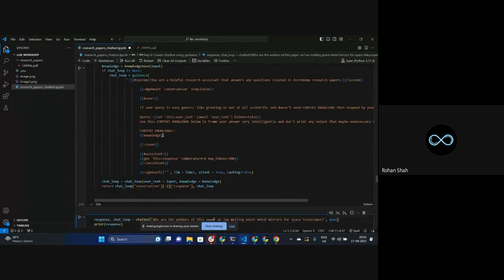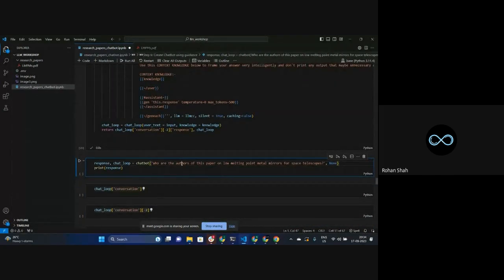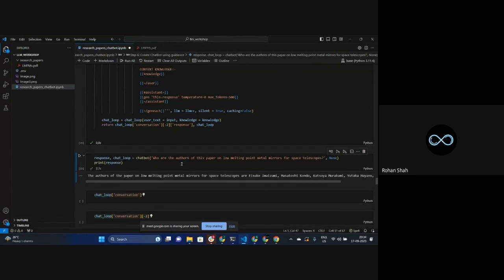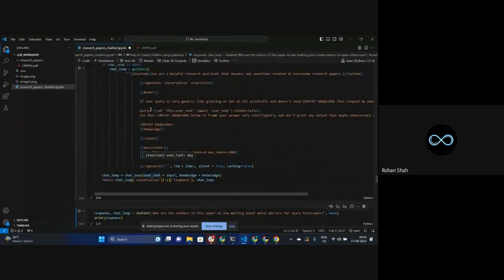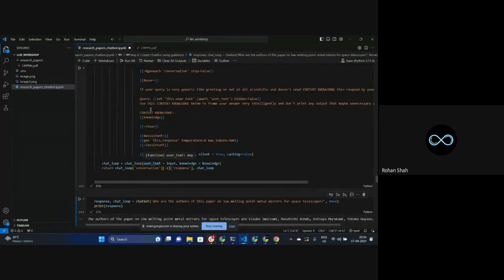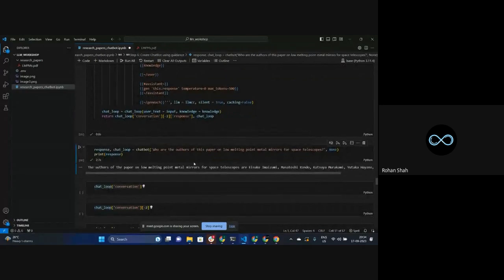So first of all, I ran this function completely, and now I'm running this particular file. Now see what's happening. It's showing the response that GPT 3.5 Turbo has given to us. The question is: who are the authors of this paper on low melting point metal mirrors for the space telescope, right?